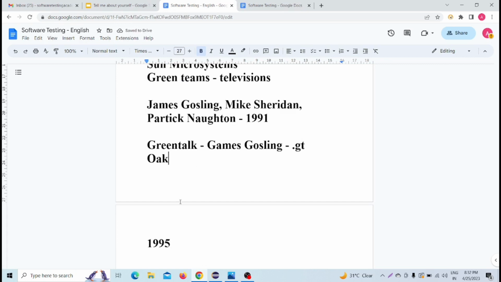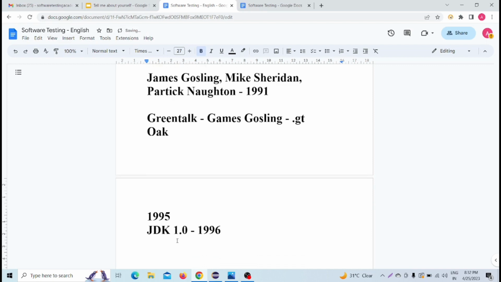Then some JDK versions were released: JDK 1.0 was released in 1996, then JDK 1.1 was released in 1997.